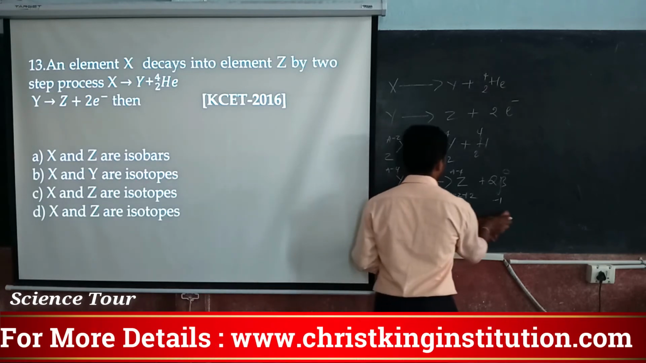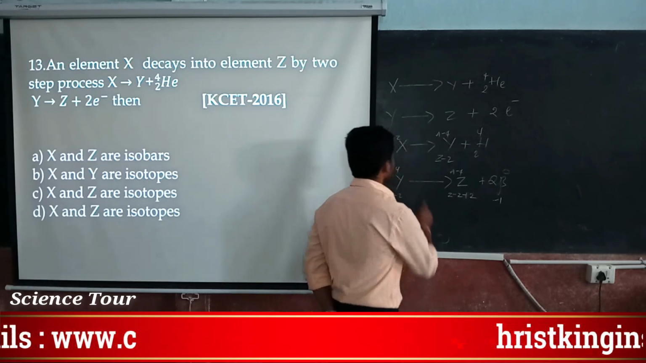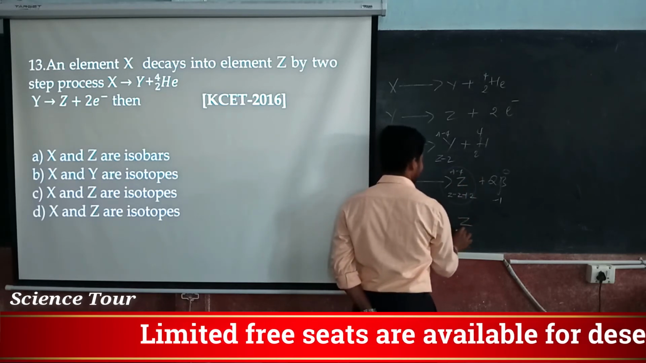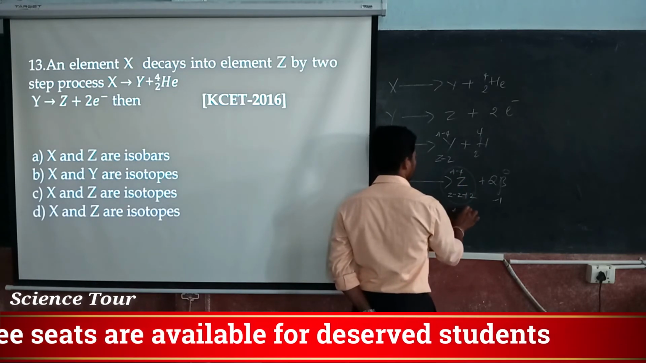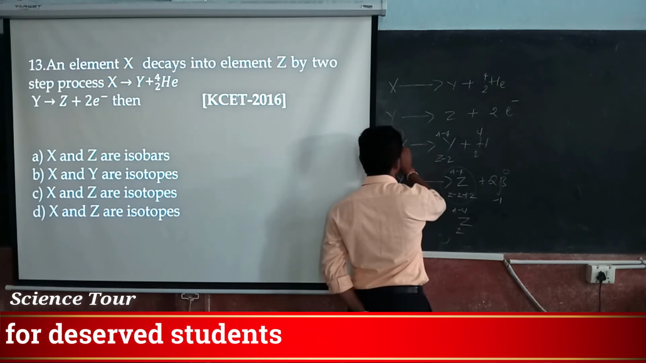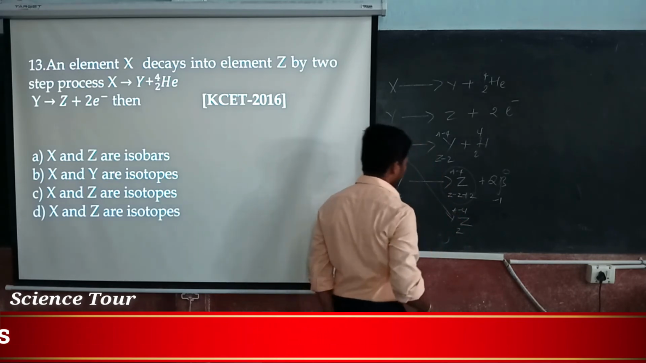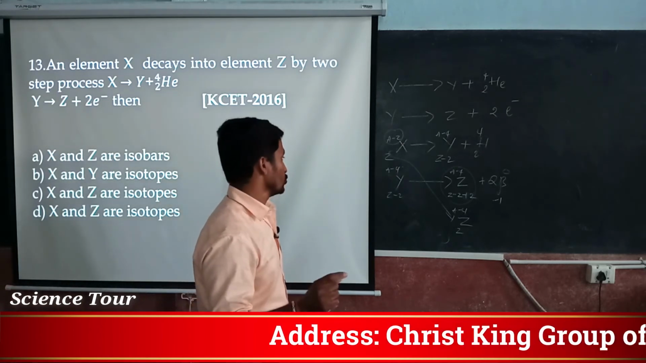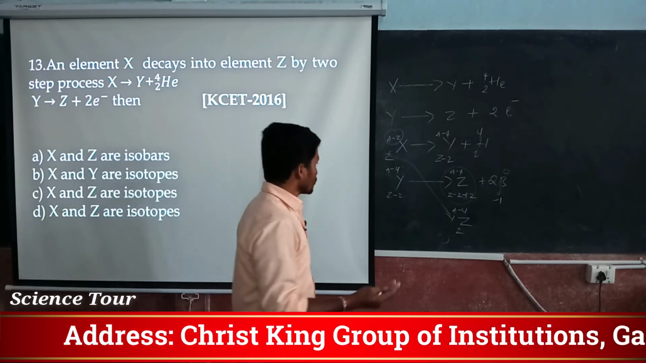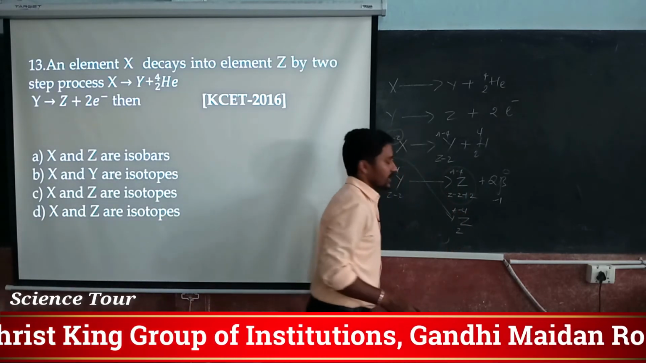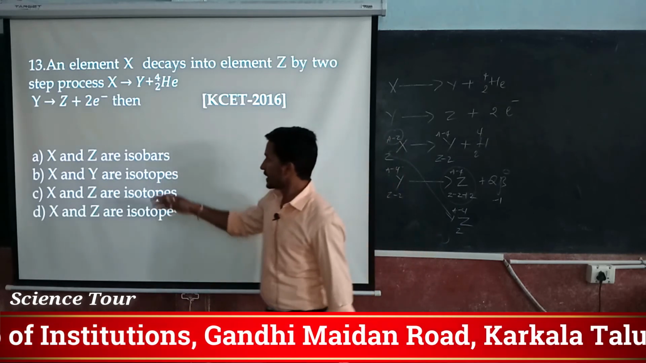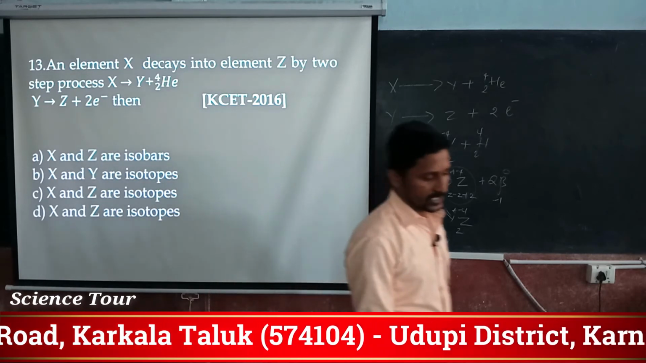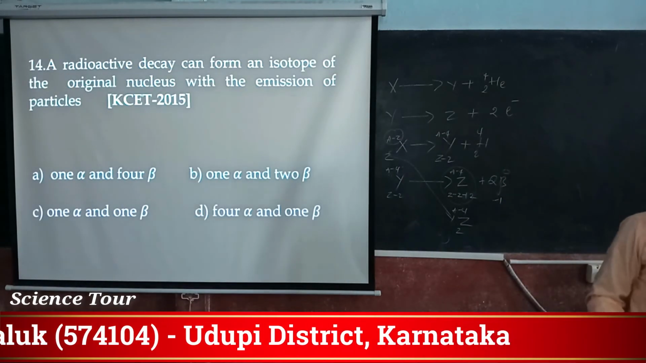Now the atomic number remains the same, so you will get it as Z. The mass numbers are different, but the atomic number is the same, Z and Z. If the atomic number is the same and the mass number is different, those nuclides are isotopes. So here X and Z are isotopes. Option C. So go to the next question.